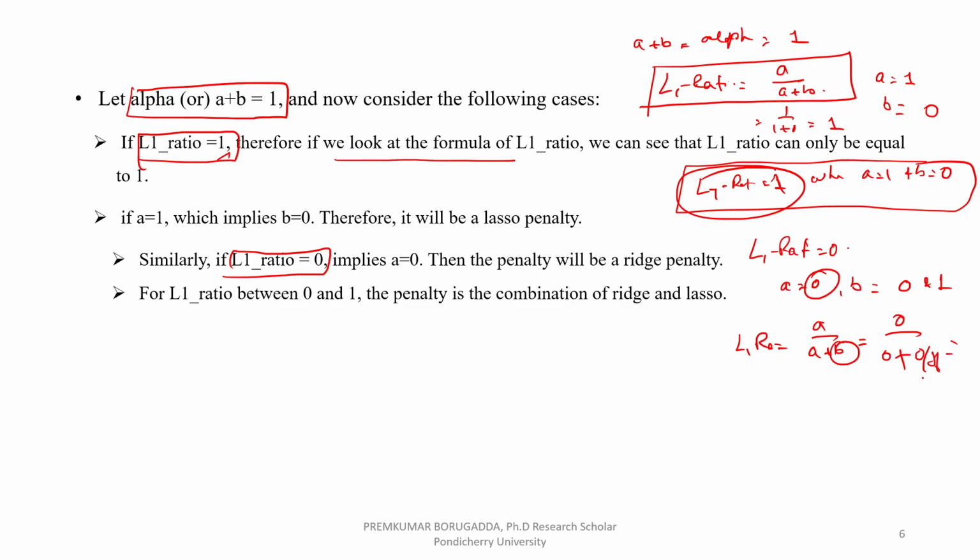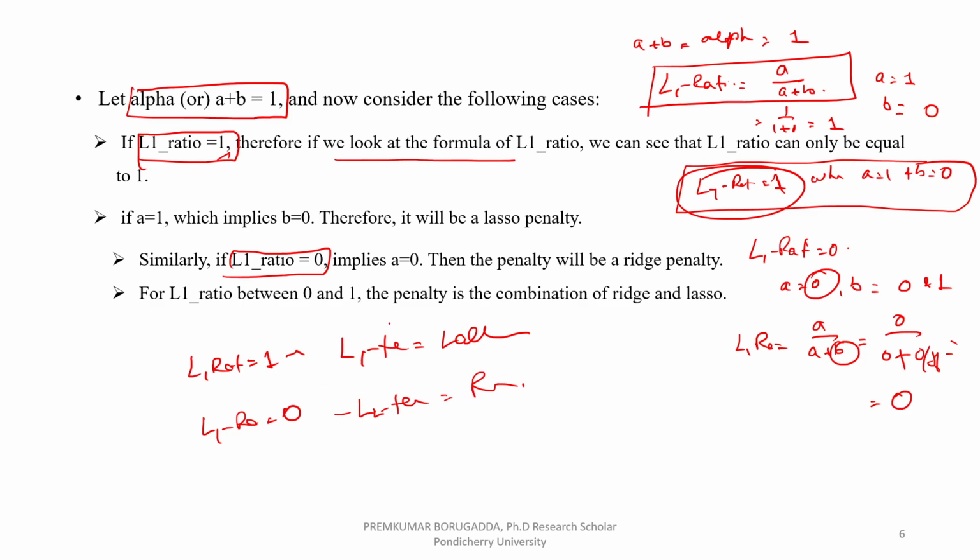This is not an issue. Ultimately the answer will be 0. If the L1 ratio is equal to 1, that is the L1 term, which is nothing but the Lasso regression. If the L1 ratio is equal to 0, that is the L2 term, nothing but the ridge regression.